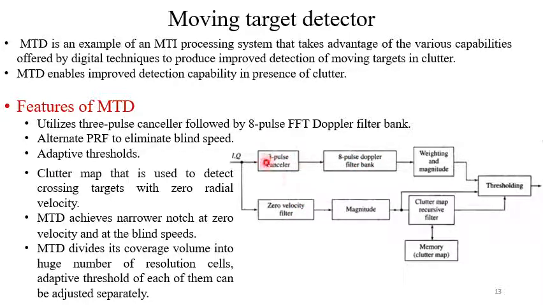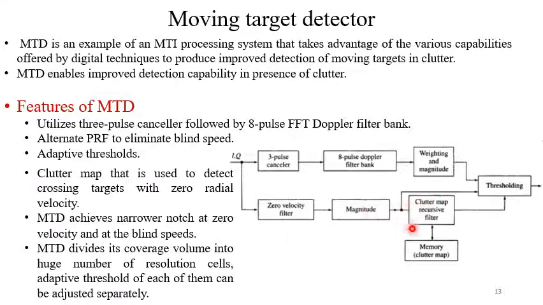So we have 3 pulse canceller and 8 pulse Doppler filter bank. Then we have some weighting and magnitude circuitry that will be given to the thresholding purpose. The other channel, we have zero velocity filter. We will get the magnitude.